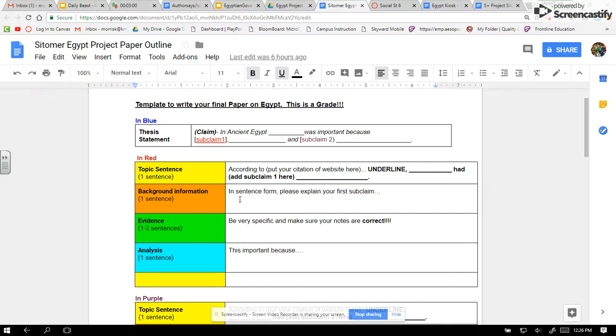Then down here, please explain your first subclaim. Ramses extended Egypt further than ever before. This was very important because people now had more resources than they had before, and they could eat and they could whatever it would be. This was important because it made Egypt larger than it had ever been. More people could fit inside of Egypt, and more people had more food and resources and such. So that is answering that first subclaim.